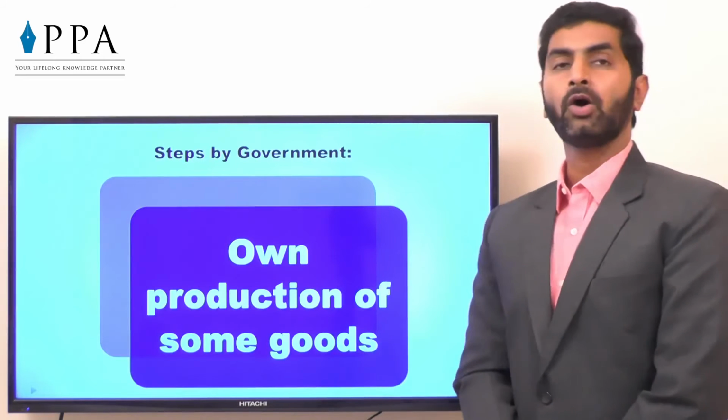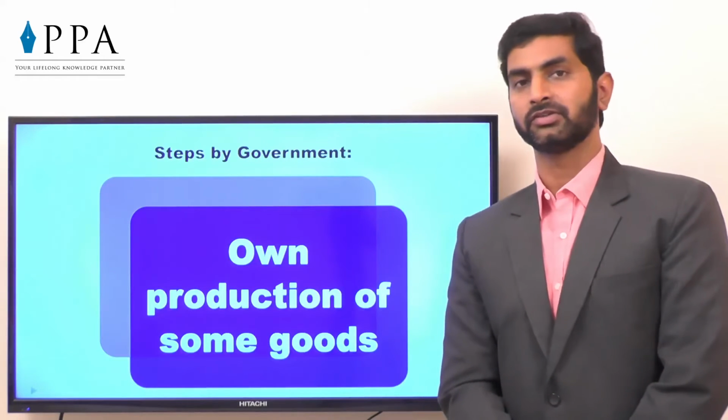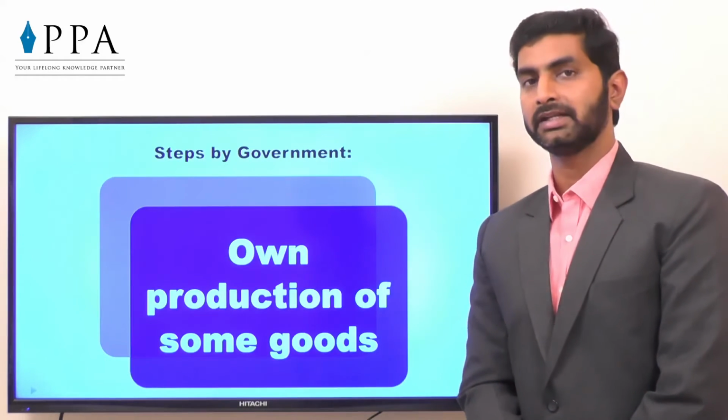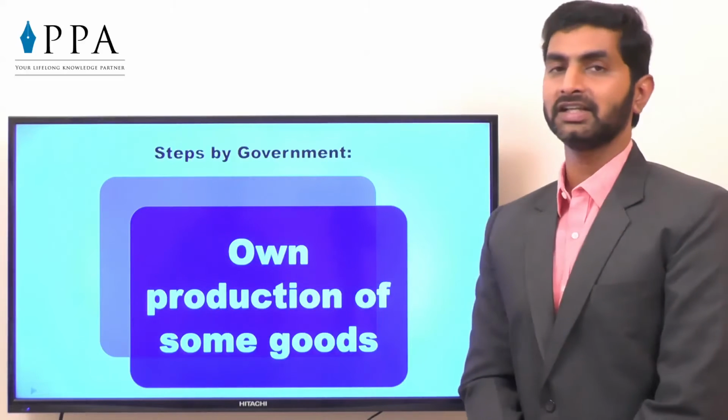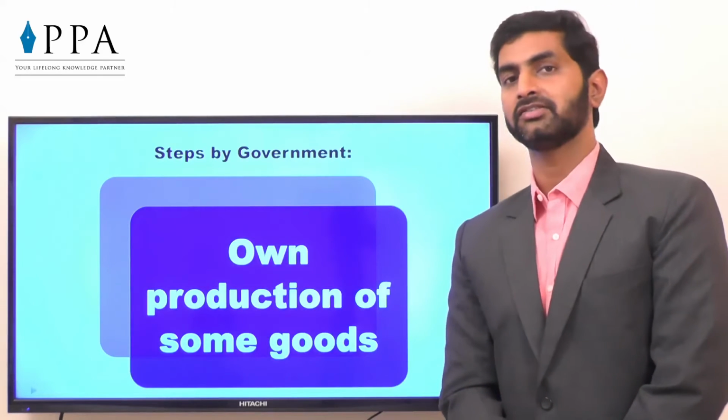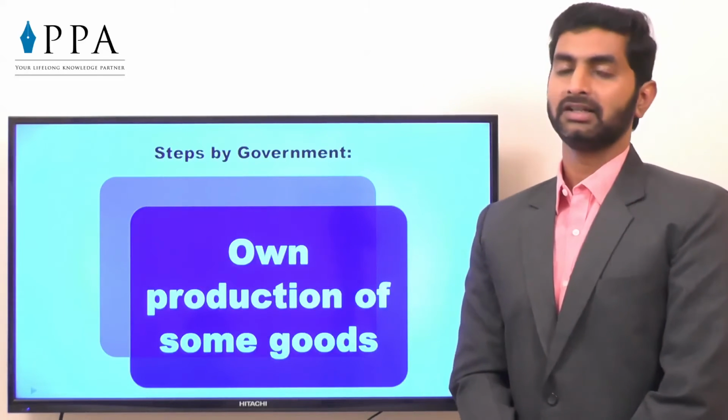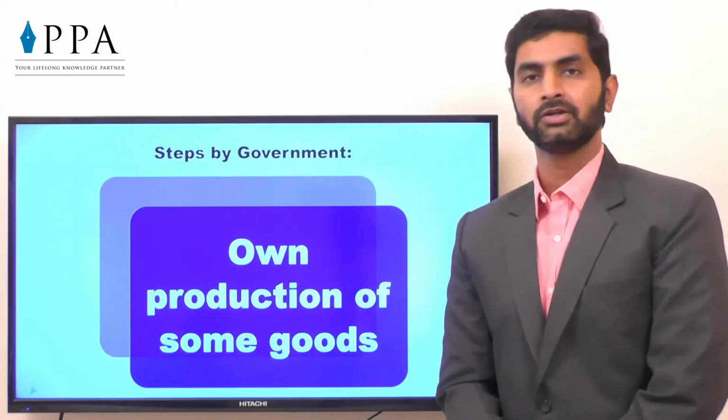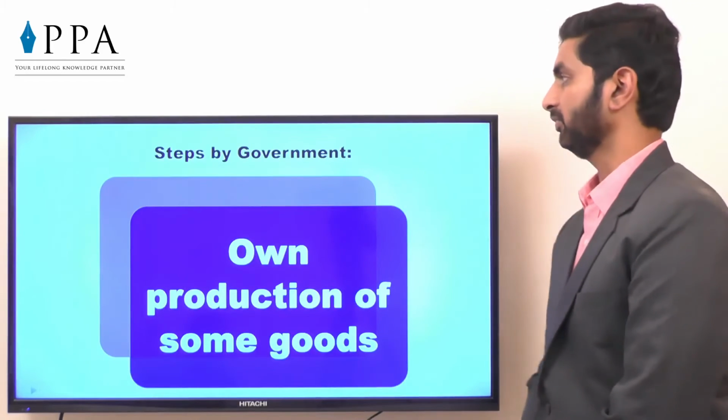So this was all about the allocation of resources and the role of government in making the best use of available resources. Still in India, there are so many resources which are not perfectly utilized. Let's hope that the government and the private sector will go hand in hand to make the best use of them.